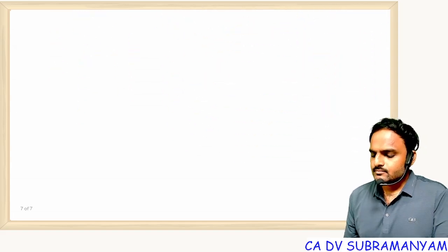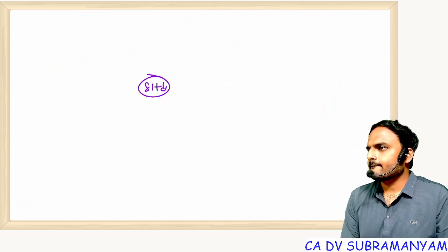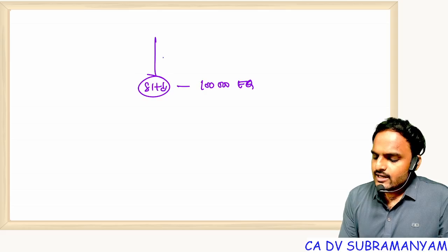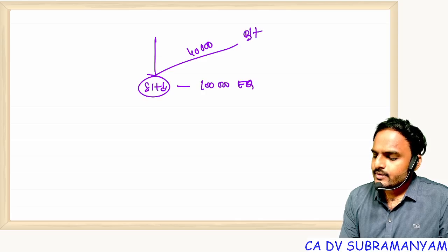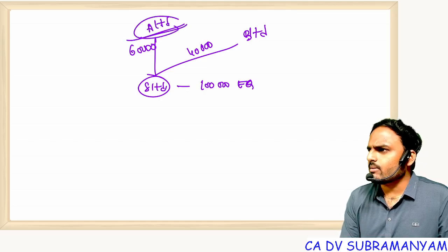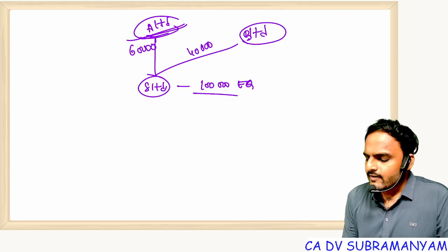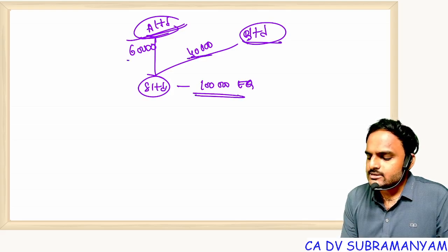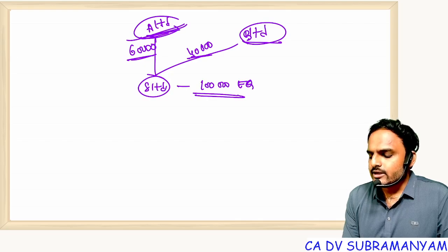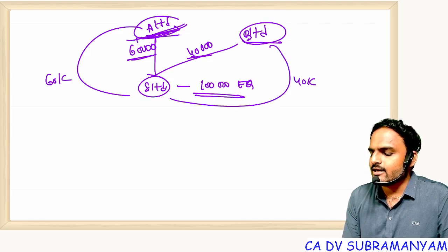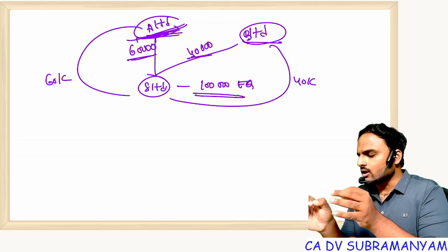For example, S Limited, one company is there. Here 1 lakh equity shares are there. How many? 1 lakh equity shares. In this 1 lakh equity shares, imagine 40,000 shares are held by B Limited, 60,000 shares are held by A Limited. Forget about minimum number of members. For a public company 7 members are needed, but you are telling only 2 members. Forget about that concept. Listen to me. In a general meeting, A Limited will get 60,000 votes, B Limited will get 40,000 votes. So definitely A Limited is a holding company. A Limited can control S Limited.